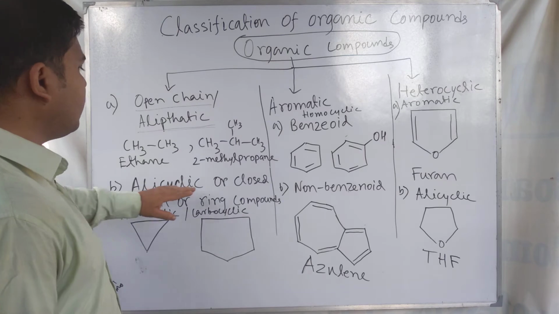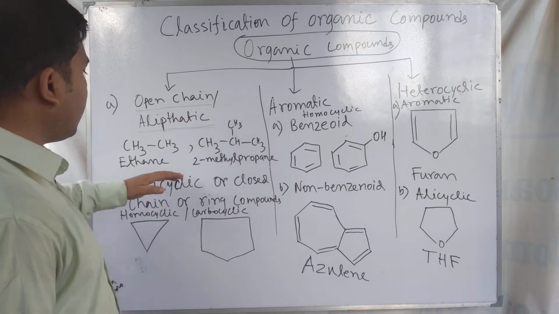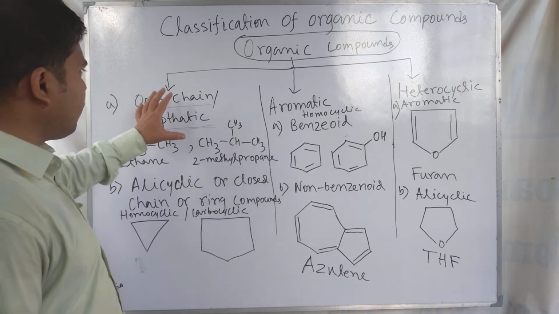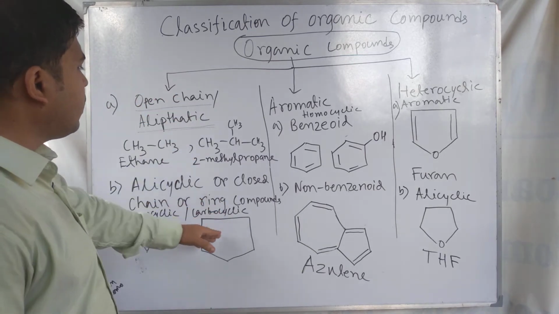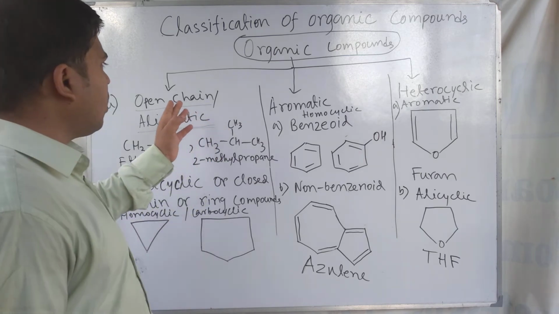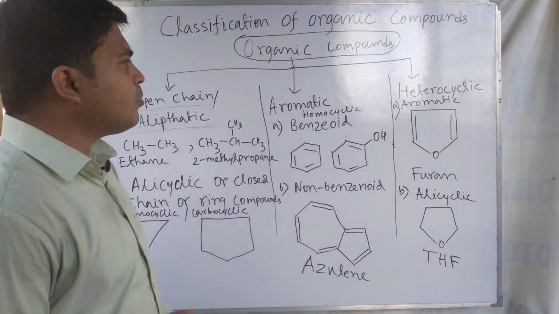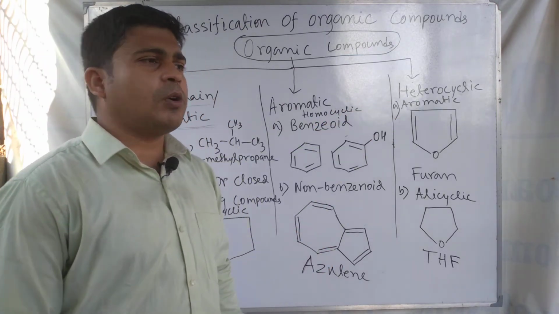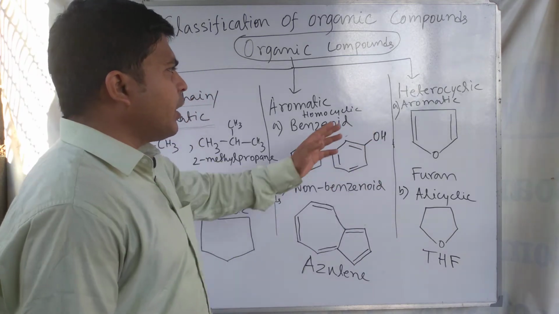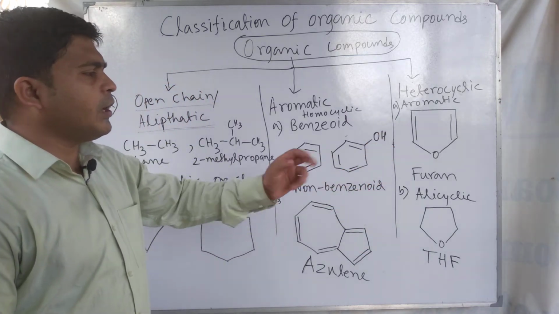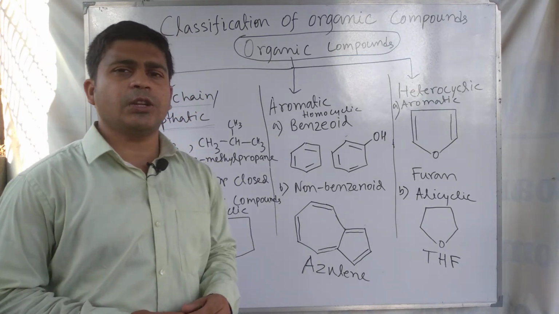One is the open chain alicyclic compound. In the open chain class you can find alkene, alkane, alkyne, and the alicyclic compound class means these are in the same part of open chain, because the characteristics of this cyclic compound and open chain compound are similar. So for this reason they are forming one group. Another group is the aromatic compounds group, another group is the heterocyclic compound group. In the heterocyclic compound group, there are two types of heterocyclic compounds, aromatic and alicyclic. So this is the classification of organic compounds based on the structure of organic molecules.